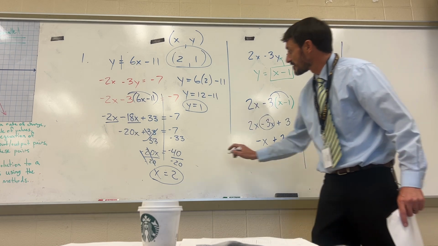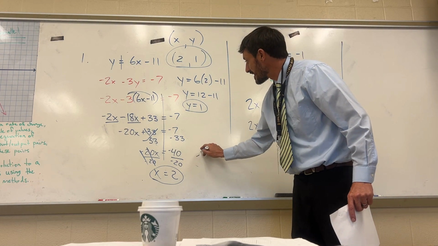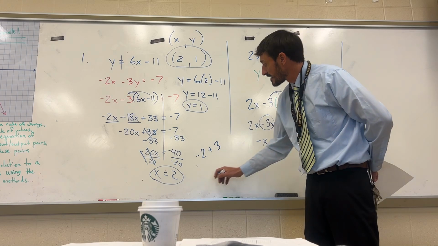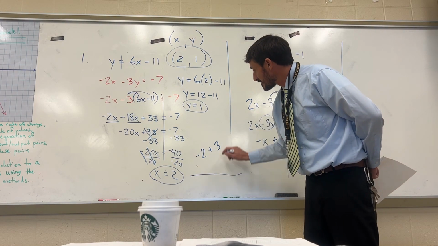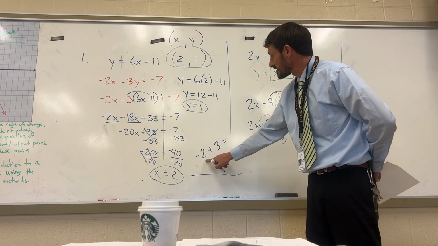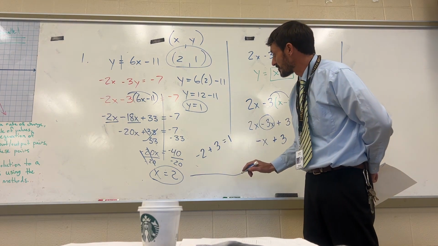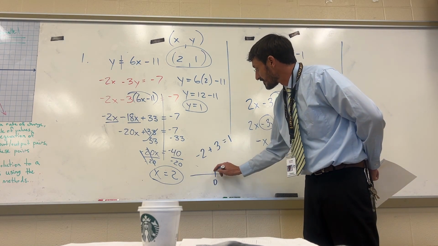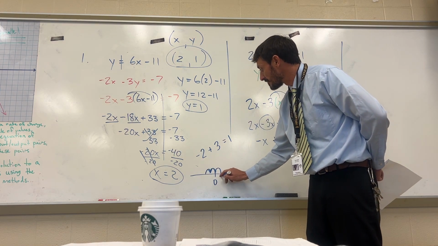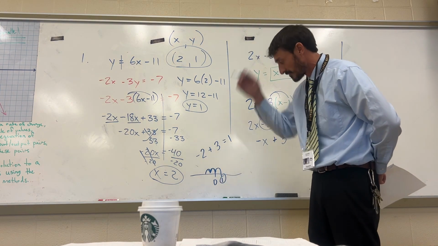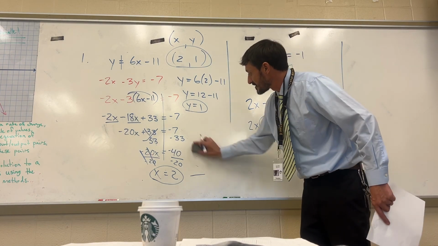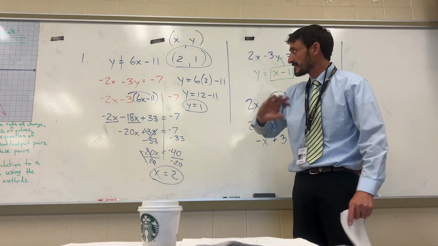And I do want to mention what happens if you had negative 2 plus 3. Again, you have opposite signs. I go left, then I go right. I could subtract. 3 minus 2 is 1. Which side of 0 am I going to be on? Well, if I go left only 2 units, but I go right 3, I'm on the positive side of 0. So the answer is positive 1. Why? Because the bigger number is positive. Okay? All right, just wanted to mention that. Opposite directions on a number line is subtraction.